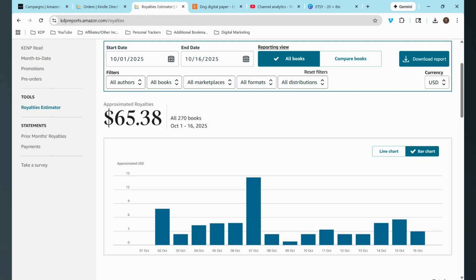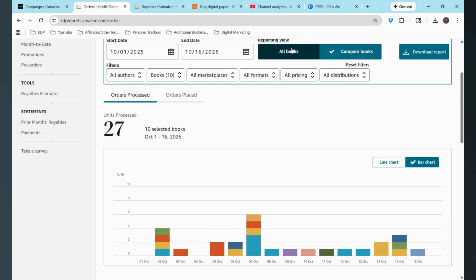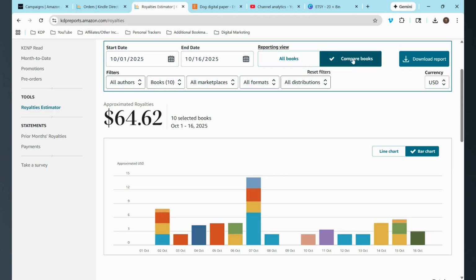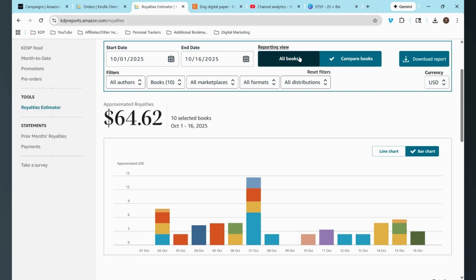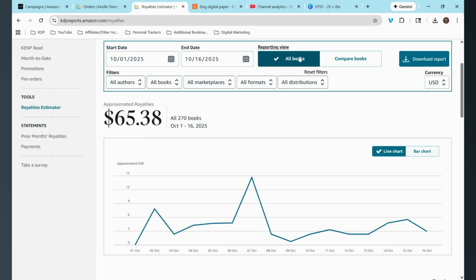I did, however, sell 2 coupon books. Well, it's 1 coupon book, but that coupon book sold 2 books, if that makes sense. So overall, pretty happy with that. And then I did not have many books sell. So looking at the top 10, like 27 out of 28 books, and then $64.62 and $65.38.